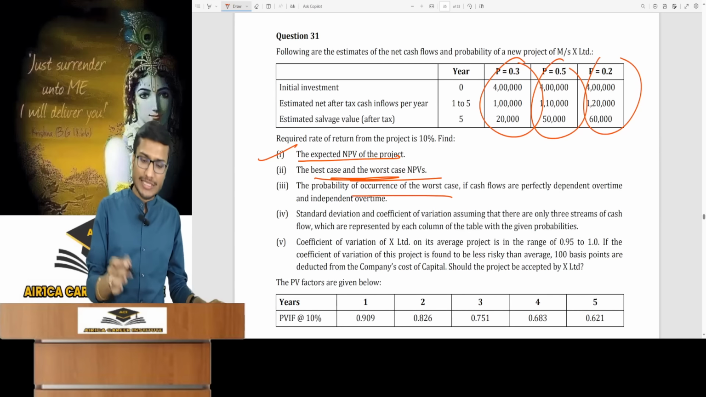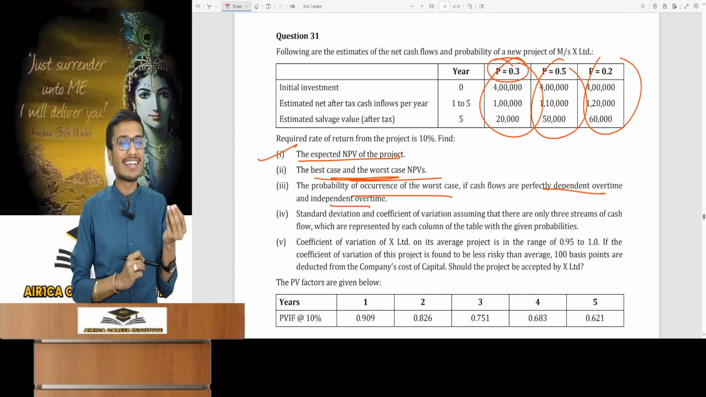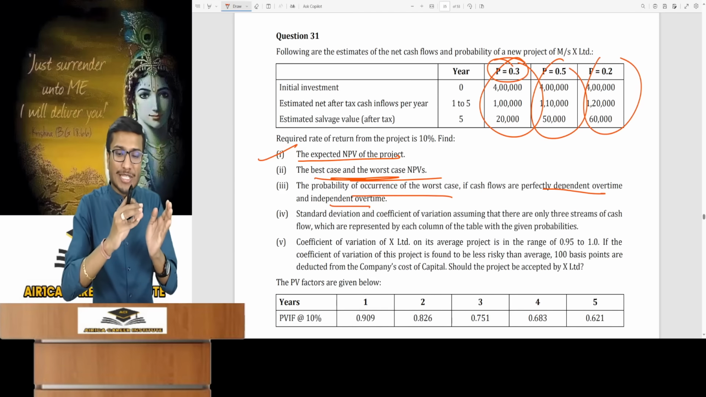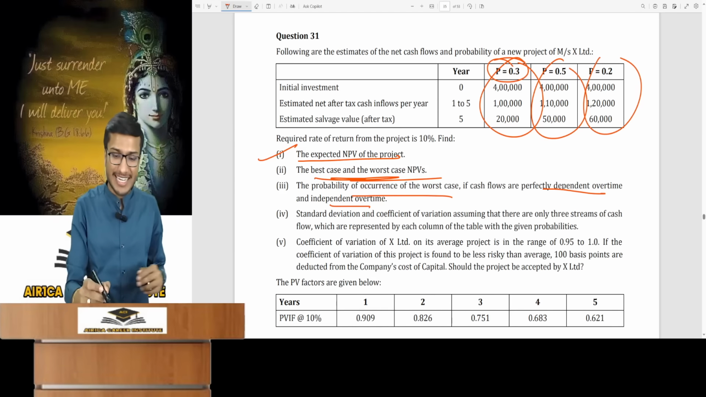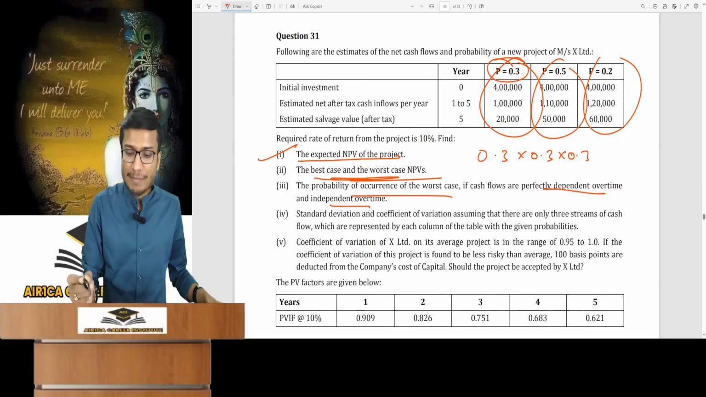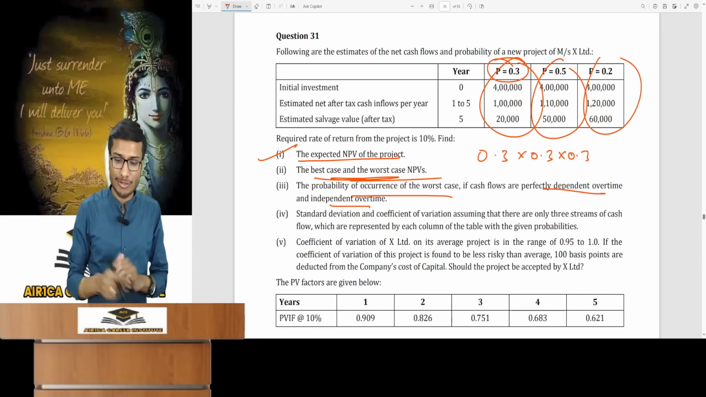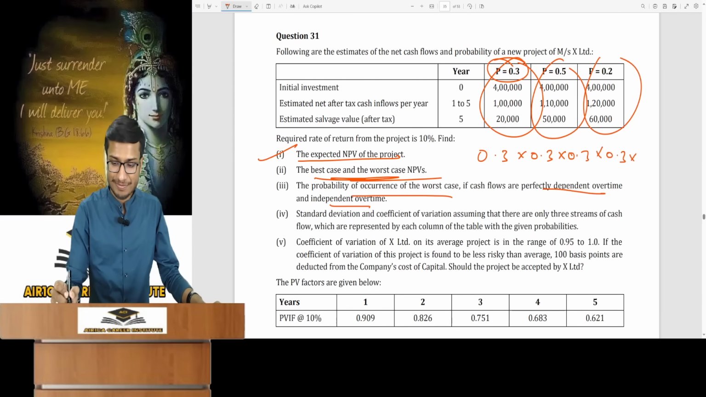Probability of the worst case, whether dependent or independent. If dependent, this is your probability. Okay, and if it's independent, then this probability will be multiplied by the respective year 5 times. The life is 5 years. Because joint probability calculation is like this only. And in the independent cases, any cash flow can occur in any given year. It is then multiplied 5 times. Perfectly dependent, it's directly this.